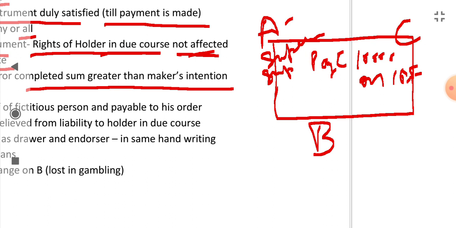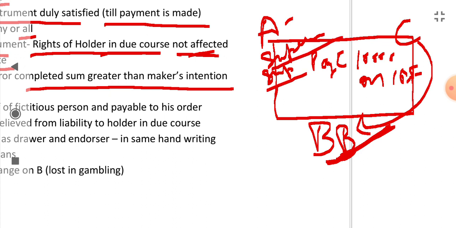And when the bill of exchange was drawn by A, B accepted it. Okay, B accepted and signs it. Now when C goes to B to take the amount, B says, "Oh, there is no person as Superman. It's a fictitious name. It's a fictitious person. Okay, I will not pay." B cannot do like that.